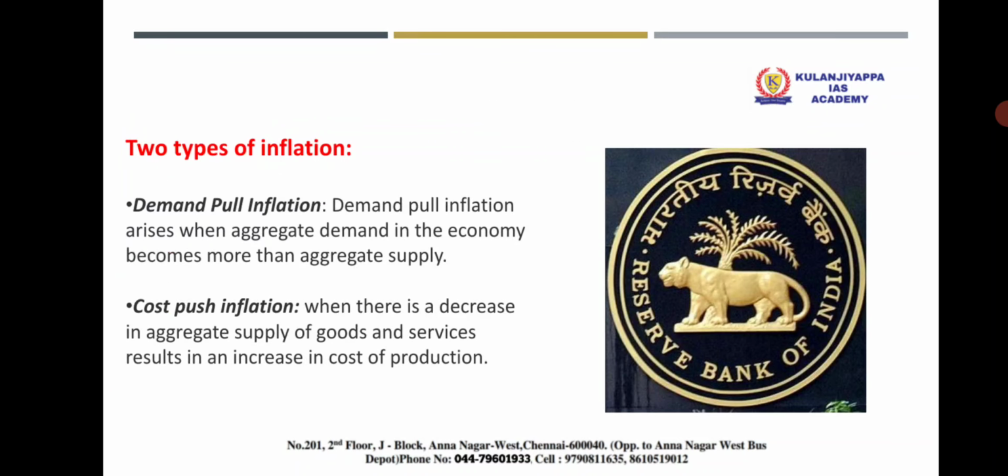There are two types of inflation. Number one, demand pull inflation, and number two, cost push inflation. Demand pull inflation arises when aggregate demand in the economy becomes more than aggregate supply. And cost push inflation means a decrease in the aggregate supply of goods and services results in an increase in the cost of production.